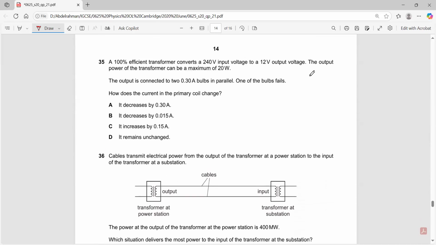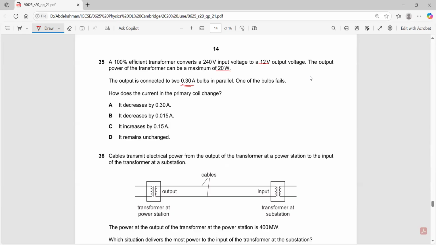A 100% efficient transformer converts 240 volts input to a 12 volt output. The output power can be a maximum of 20 watts. The output is connected to two 0.3 amp bulbs in parallel. One of the bulbs fails. How does the current in the primary coil change?